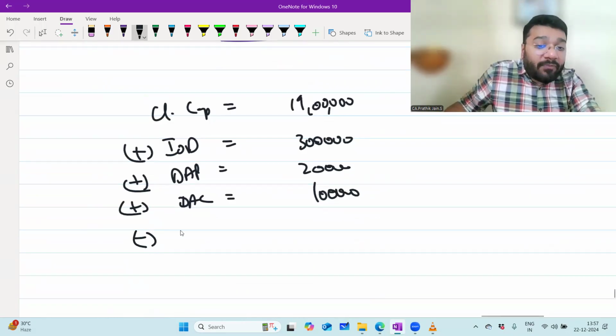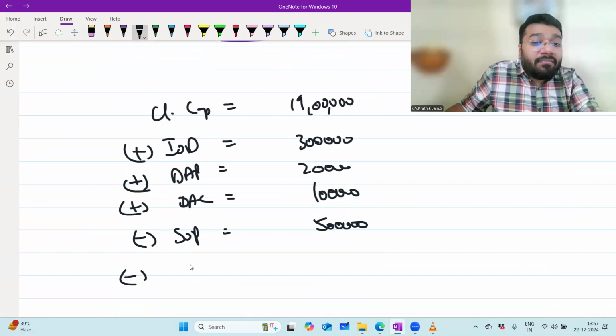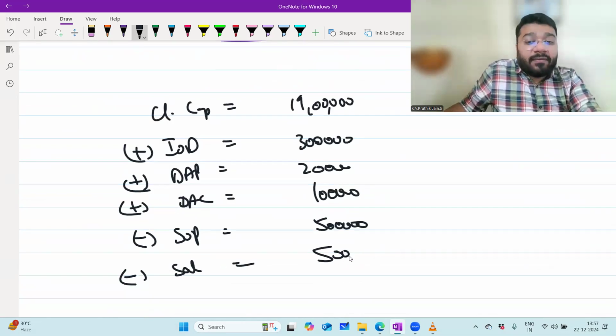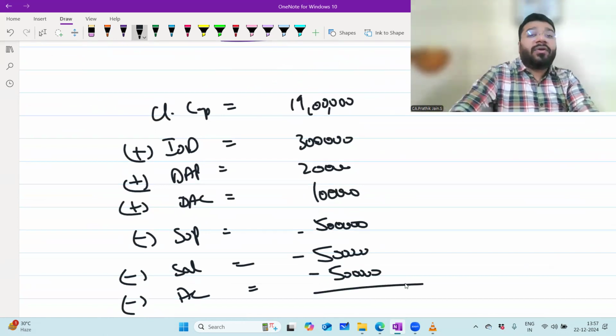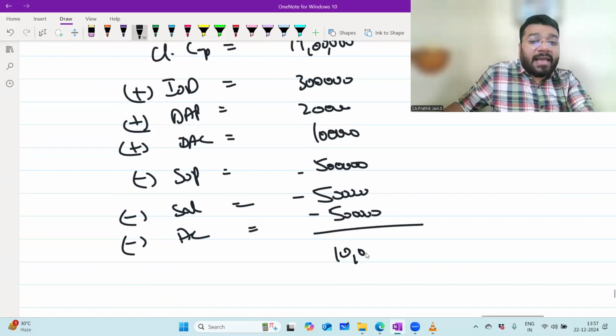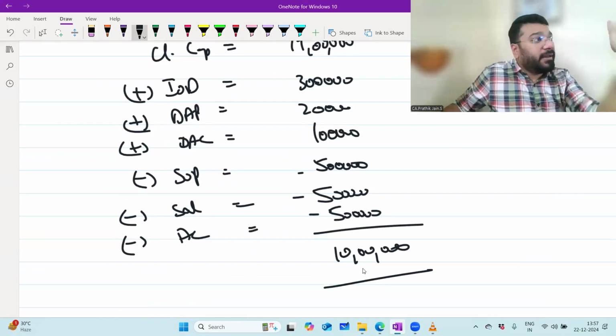So minus share of profit 5 lakh. Minus salary, commission, remuneration 5 lakh. And then minus additional capital 5 lakh. So now what do you get? It will be 10 lakh rupees as the opening capital.